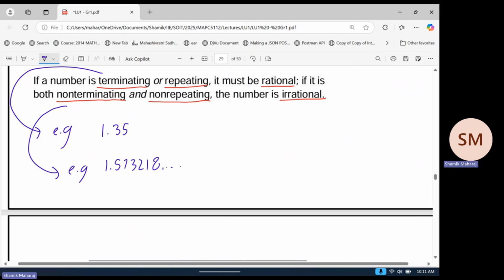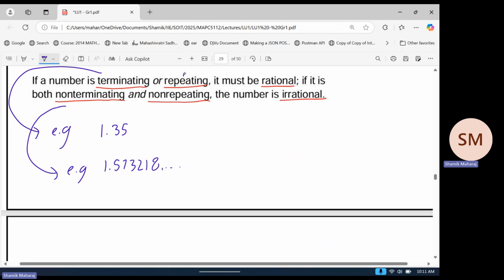Straightforward stuff. Okay. Repeating would be something like 1.3333 and it goes on. That's repeating. Repeating is always assumed to be non-terminating. Yes. You say it's 1.35 or 7.